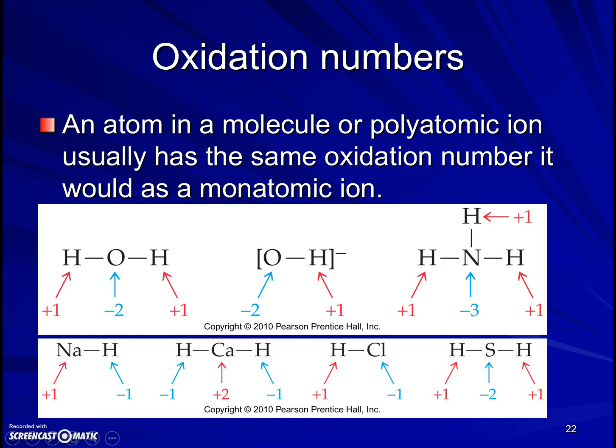Another exception to that: when oxygens are bonded directly to each other in a peroxide ion, the oxygens are behaving like -1 instead of -2. Typically, you can figure out all other oxidation numbers in a compound or in a species using that set of rules.